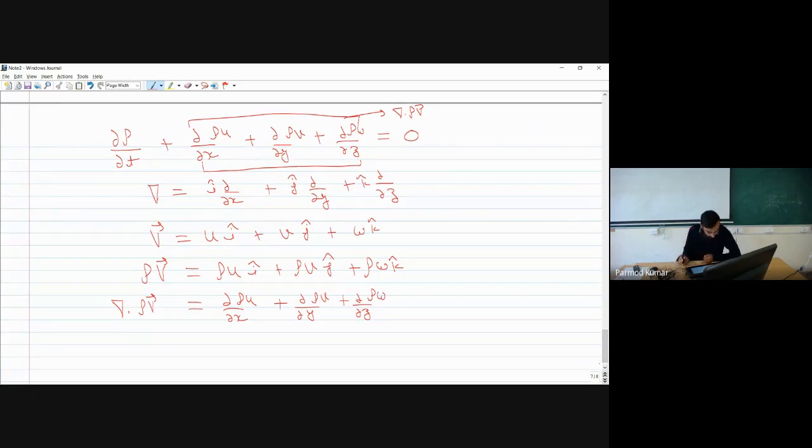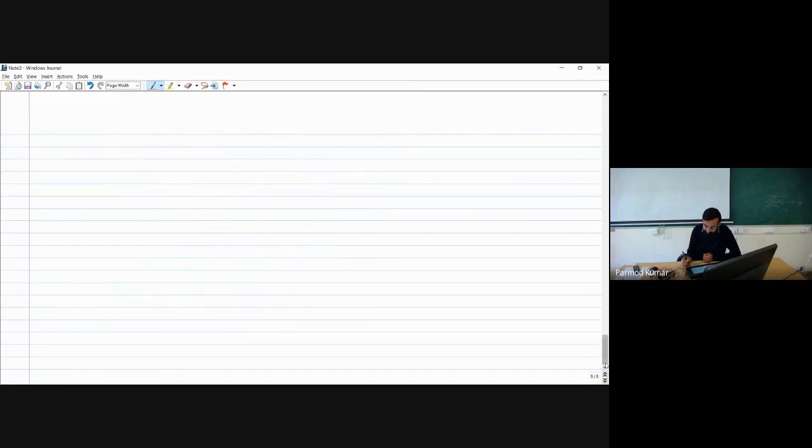Okay. So let me now tell you that if we initially have the differential conservative form of the equation, then how I can derive the non-conservative form. So I have del rho by del t plus divergence of rho into v vector equal to 0. So this is nothing but our conservative form.